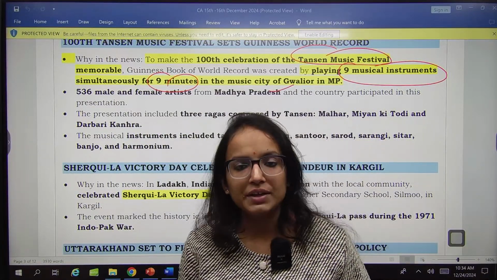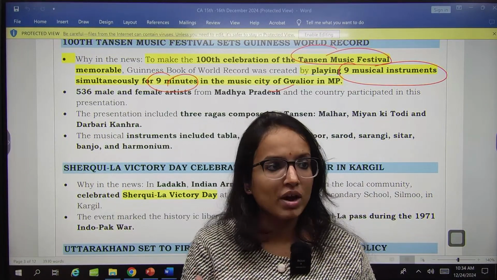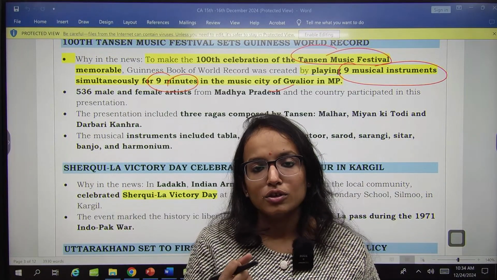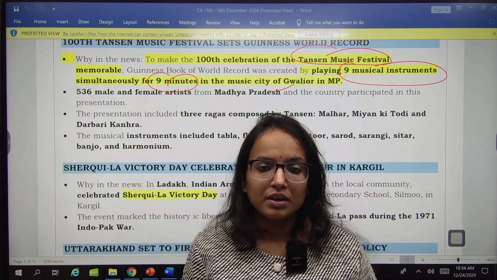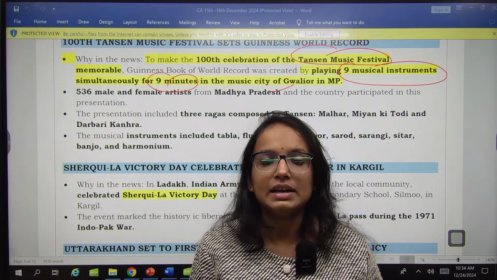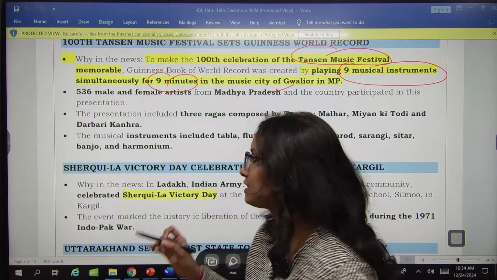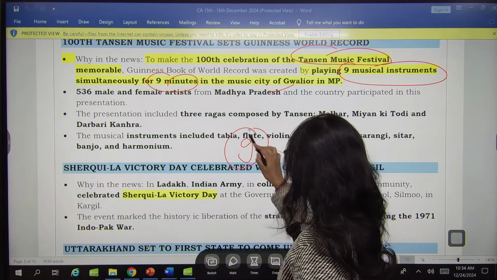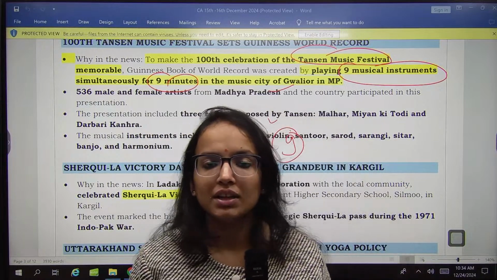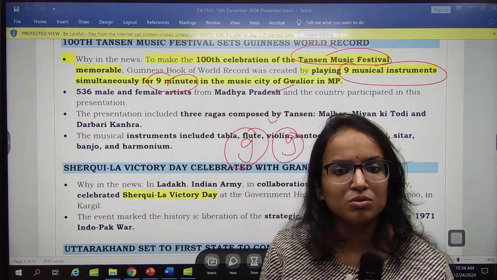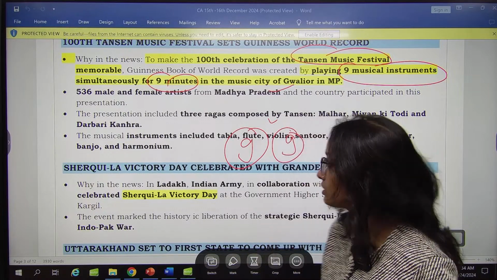Gwalior is very famous for all these music festivals, and a lot of gharanas, music gharanas, belong to Gwalior, right? So Gwalior, music city of the state, this record has been created, playing 9 instruments simultaneously for 9 minutes. Remember, how many? 9 instruments simultaneously for 9 minutes to celebrate the 100th Tansen Music Festival. Tansen, you know, one of the gems of Akbar's court and a very famous musician he was. Okay.